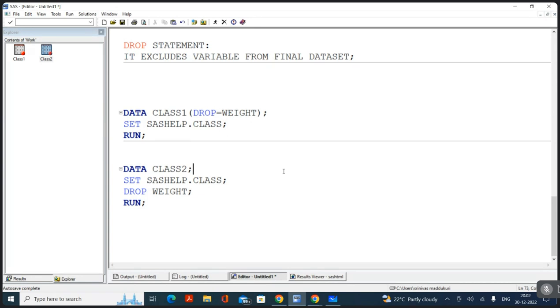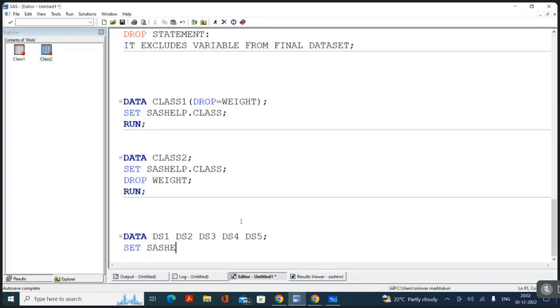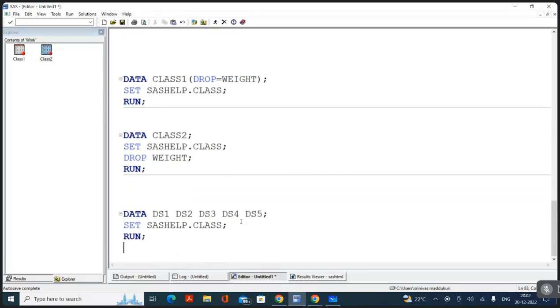Sir, give an example of multiple data sets where we apply a statement. So for example, I want to create DS1, DS2, DS3, DS4, and DS5, and in all 5 data sets I do not want the sex variable. Then what will you do? Will you go with the statement or the option? Statement, sir. Statement, because the same statement works in the same way for all 5 data sets.